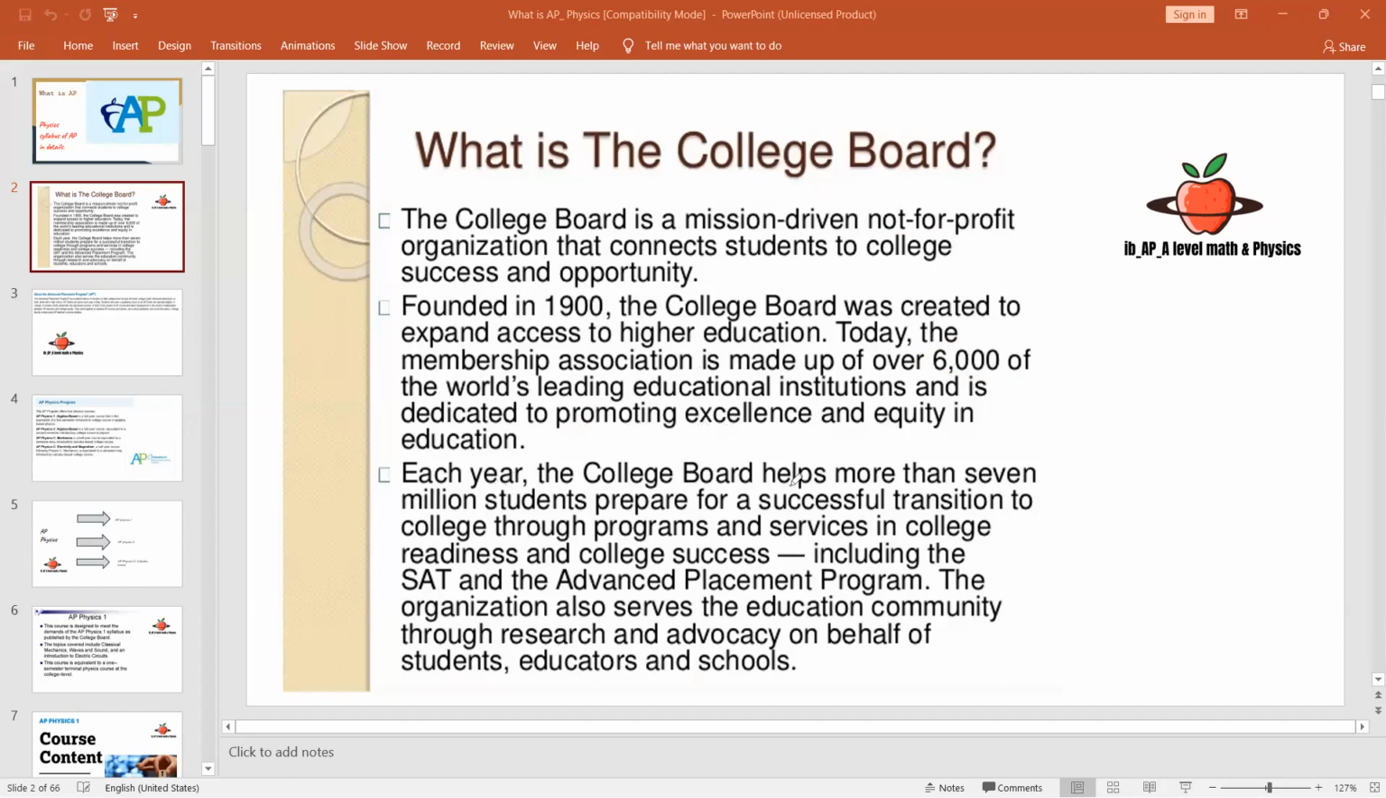Each year, the College Board helps more than 7 million students prepare for a successful transition to college through programs and services in college readiness and college success, including the SAT and the Advanced Placement program.